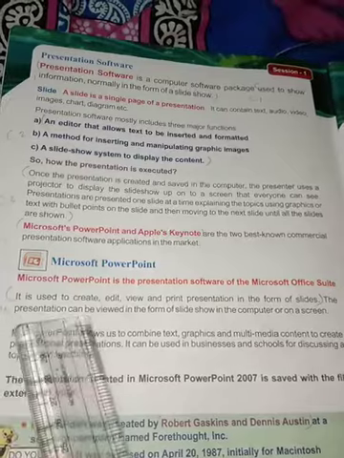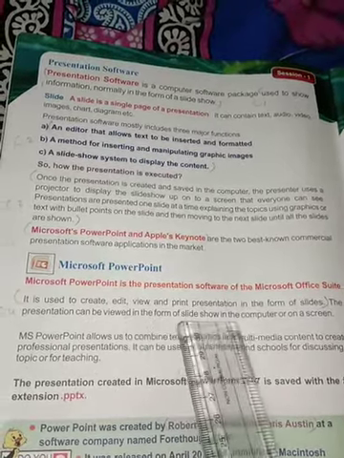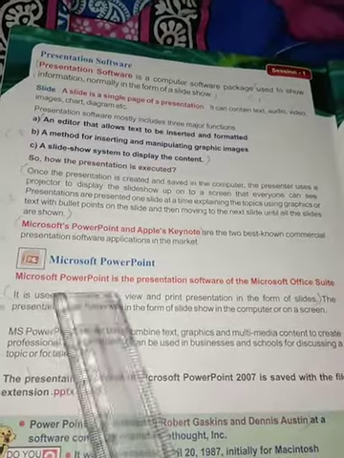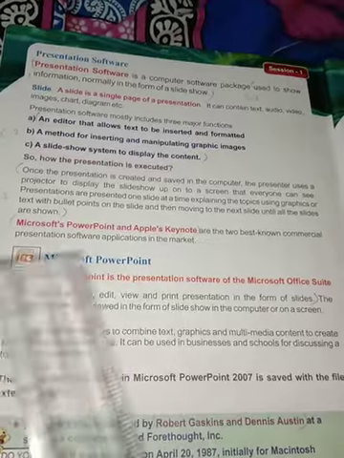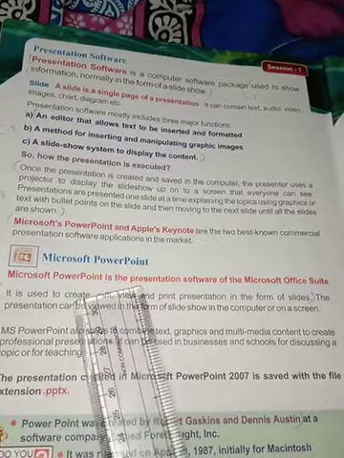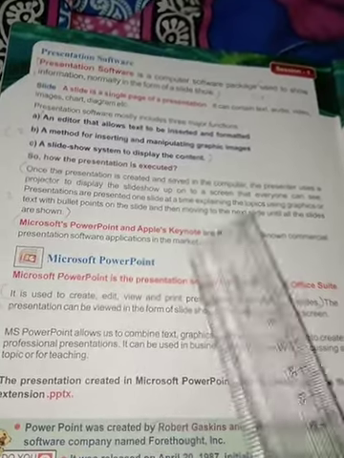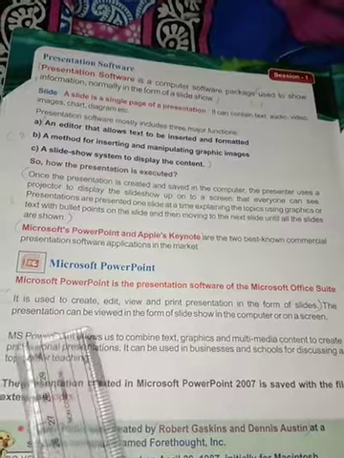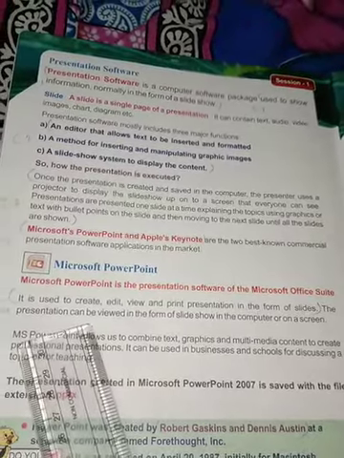The presentation can be viewed in the form of a slideshow on the computer or on a screen. You can show it on the computer, or to make it visible to many people, you connect it to a projector and give the presentation.